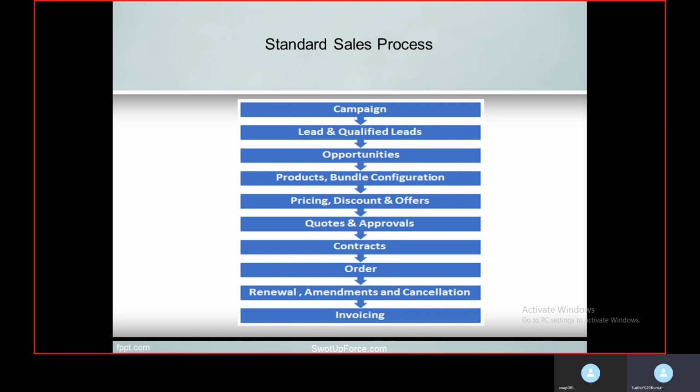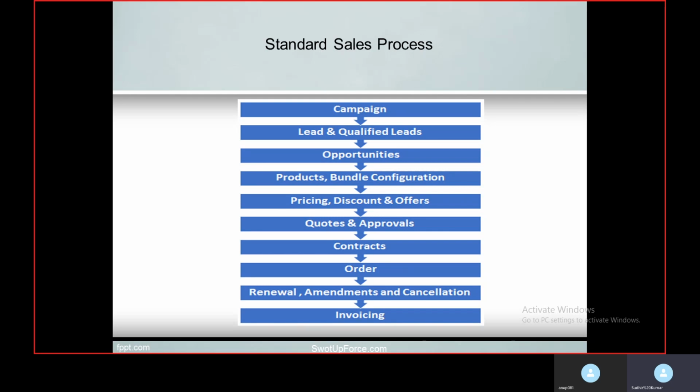The next step is pricing, discount and offers. For pricing, there are different pricing methods. At this stage, we are convincing a customer with the help of different pricing methods, discounts and offers.